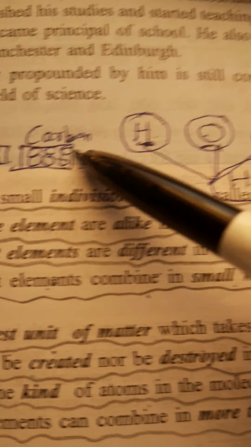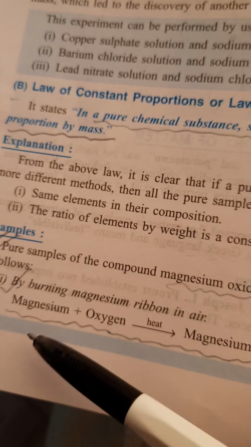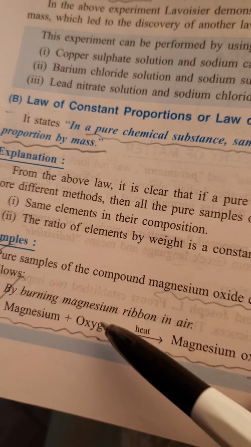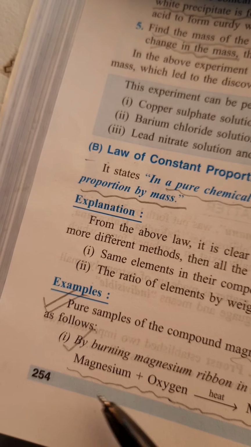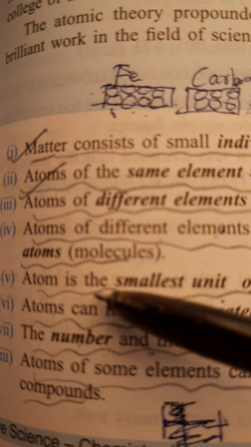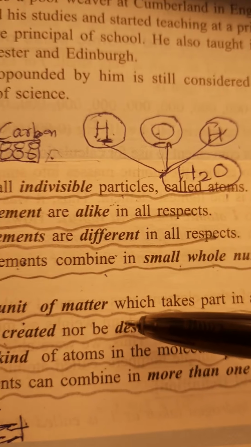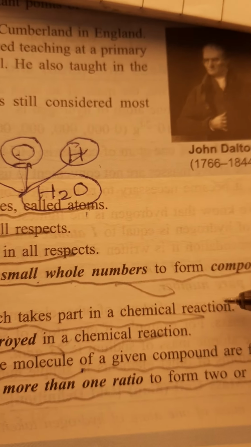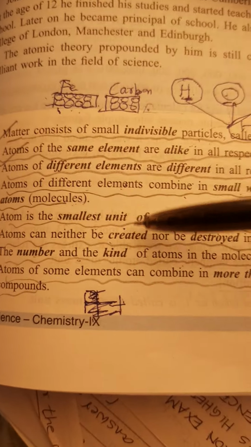Whenever we have any chemical reaction, we have seen when we talk about magnesium reacting with oxygen, actually the magnesium atom reacts with an oxygen atom. All right, these magnesium and oxygen are the atomic forms which take part in a chemical reaction. So here atom is the smallest unit of matter which takes part in a chemical reaction. So when there is an element, it is actually the atom which takes part in the chemical reaction.